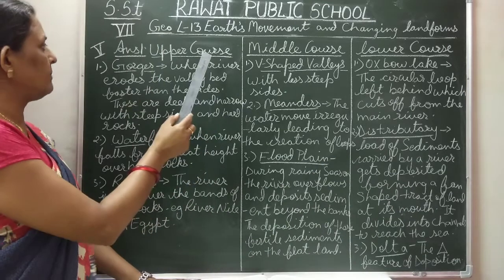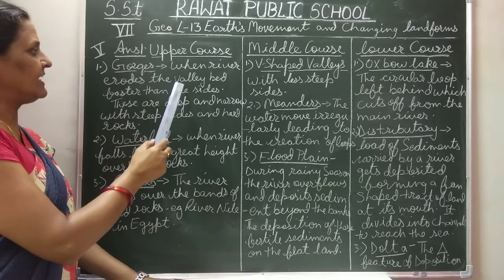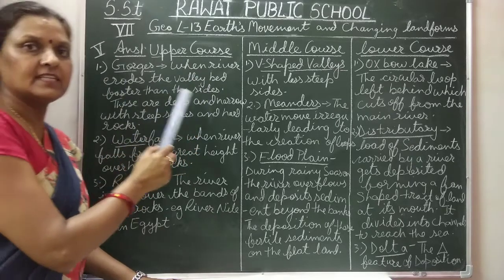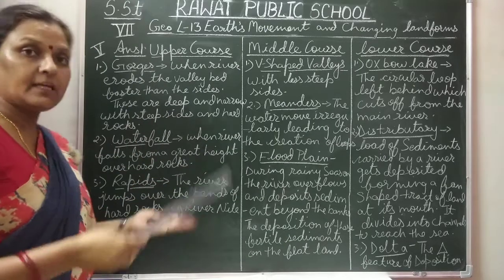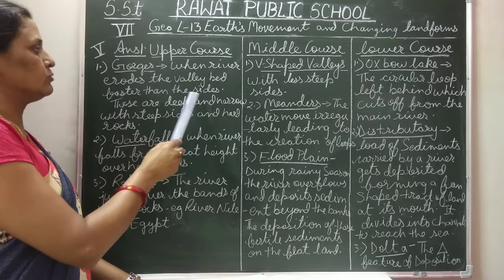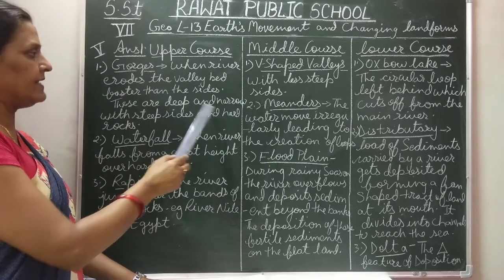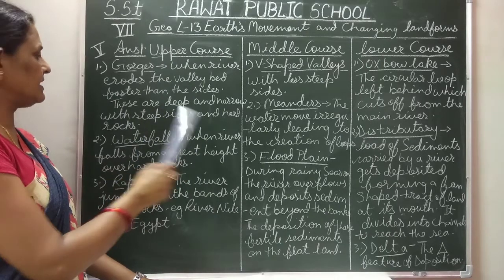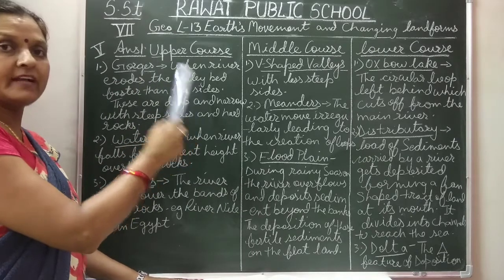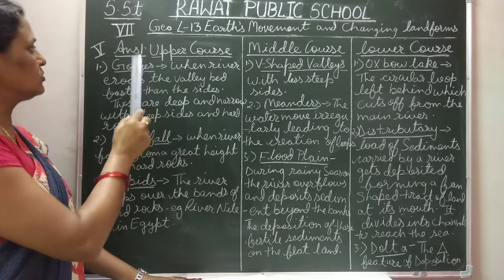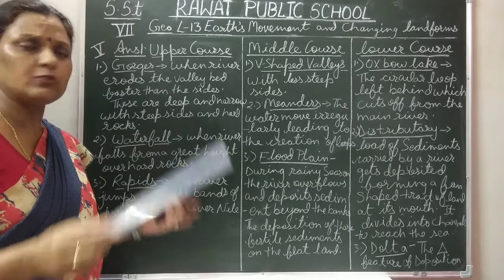Now explanation. In upper course, what are these gorges? When the river erodes the valley bed faster than the sides, then gorges are formed. These gorges are deep and narrow with steep sides and hard rocks. Again, what are gorges? When the river erodes the valley bed faster than the sides, then gorges are formed. These are deep and narrow. They are not very wide but they are deep.